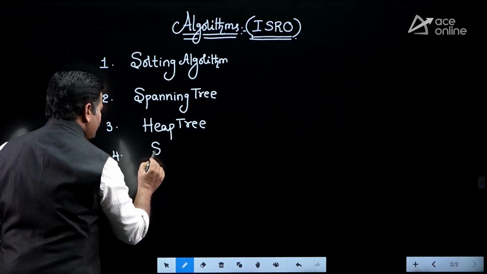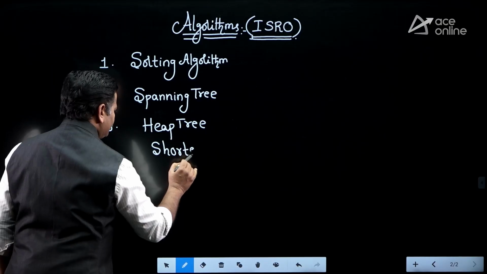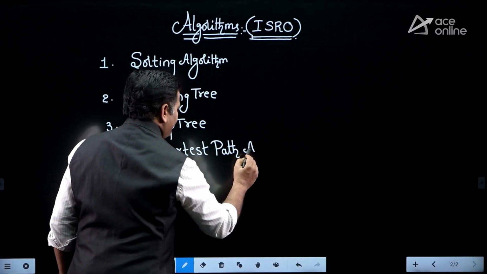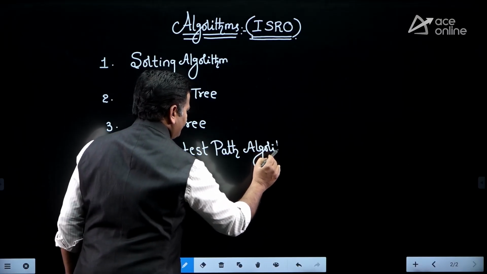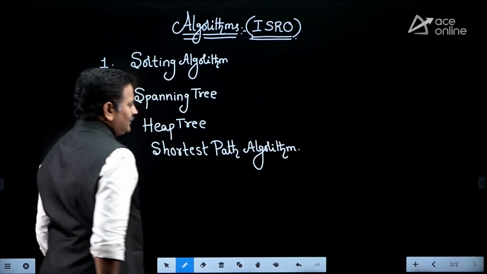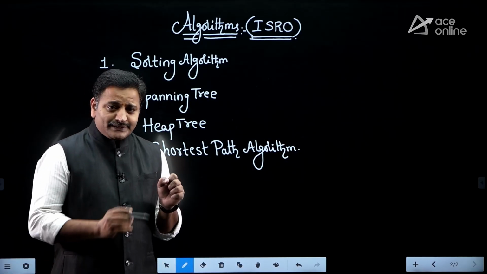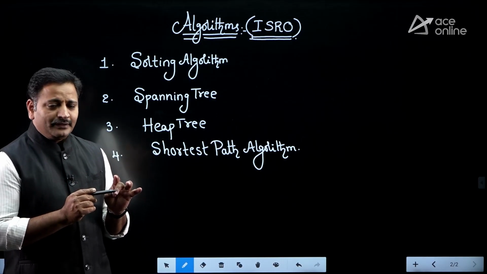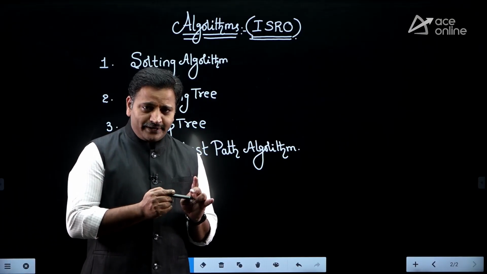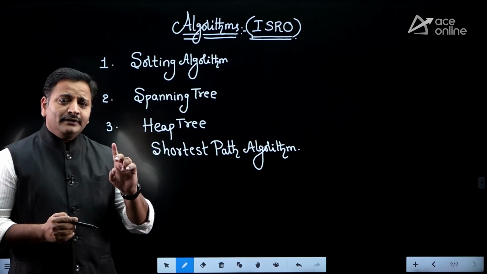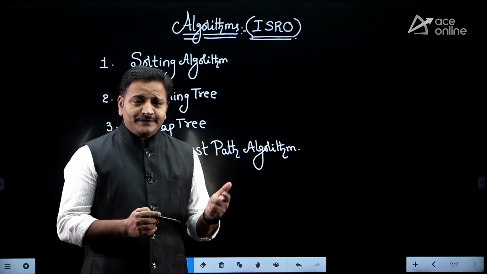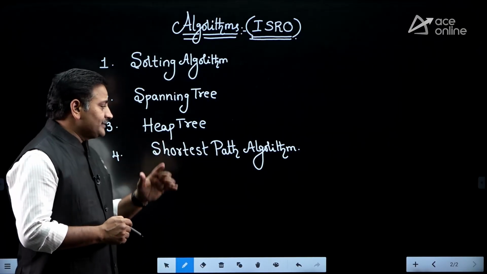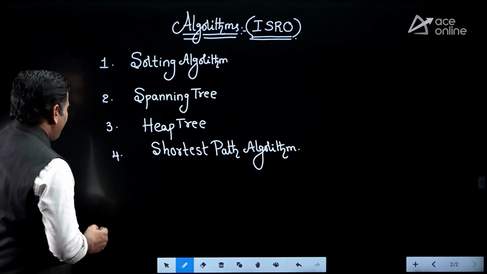After heap tree, you have to focus on shortest path algorithms. When we are talking about shortest path algorithms, we need to study Dijkstra's algorithm, Bellman-Ford algorithm and multi-stage graph, and the all pair shortest path algorithm which is Floyd-Warshall's algorithm. Also we need to cover unweighted graphs: by using the BFS algorithm we can find the shortest path distance for an unweighted graph. Clear, friends? Okay. We need to focus on all those algorithms in shortest path algorithms. That is the fourth topic.